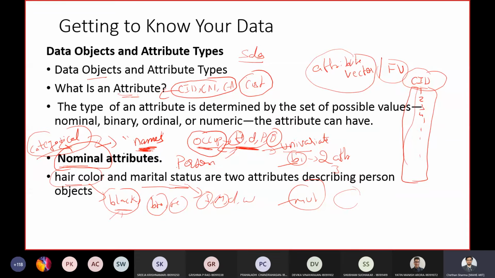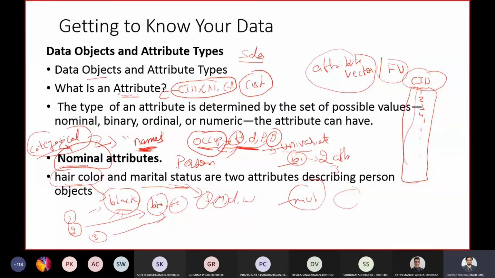As I told you, hair color can be black, brown, and red. But these values can also be assigned codes. For example, you can assign code 1, which means black, code 2, which in your application might be brown, code 3, which might be red.